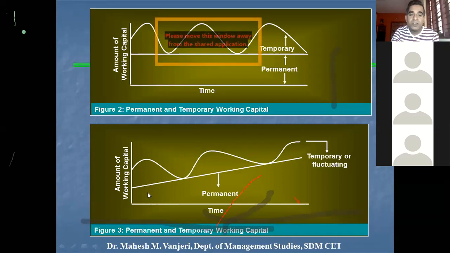And this figure shows the requirement of permanent and temporary working capital over a period of time, like after 5 years, 10 years, 15 years. So in due course of time, the level of permanent working capital also may go on increasing. This may be basically due to the increase in prices of the raw materials, or the company might have expanded its production capacity, so they need more working capital, so they increase the level of permanent working capital as well.